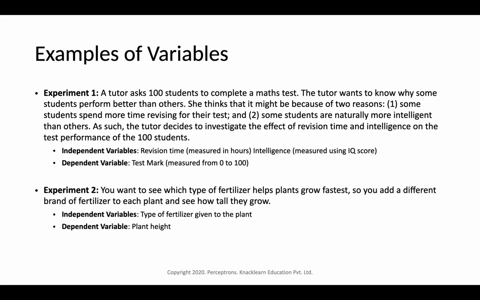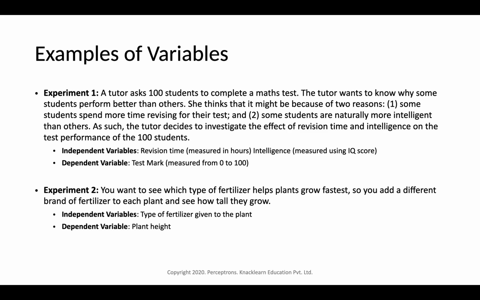We can measure the intelligence with IQ score, and revision time we can measure in hours, and the dependent variable will be the marks, that is the test mark, because the tutor wants to find out why some students are better than others, and how the tutor can find out why someone is better than others by looking at the mark. That is, here the tutor wants to investigate the effect of revision time and intelligence on the test performance of students, so that performance can be measured with the mark. So that is our dependent variable, and the independent variables are revision time and intelligence.